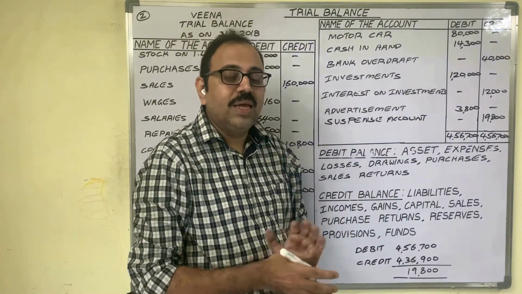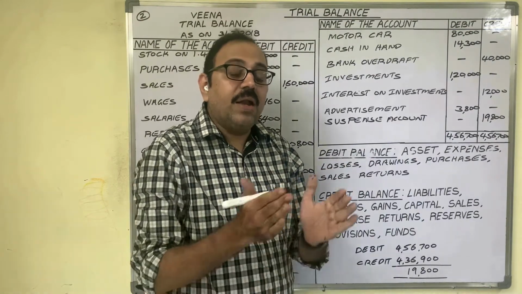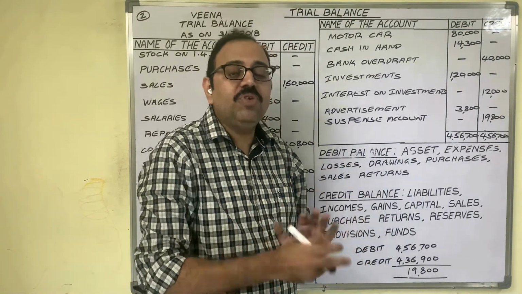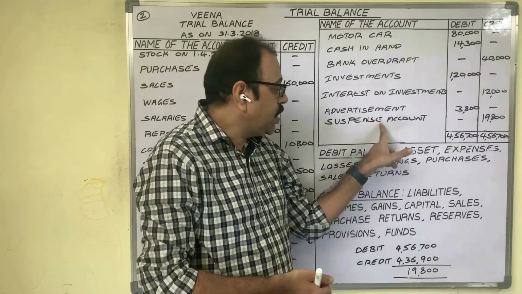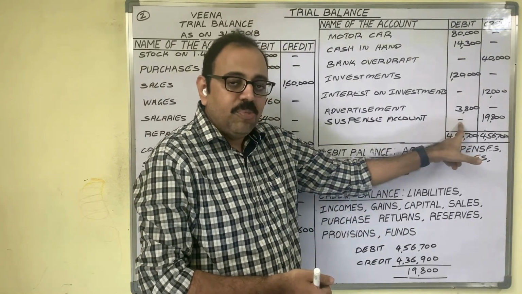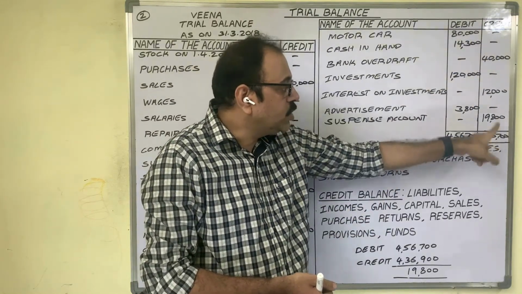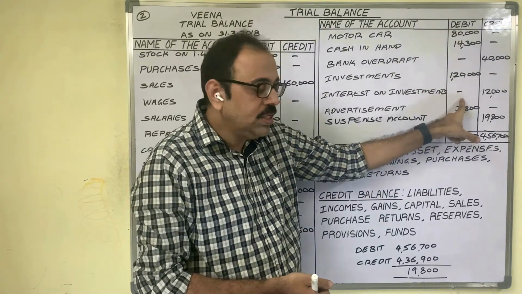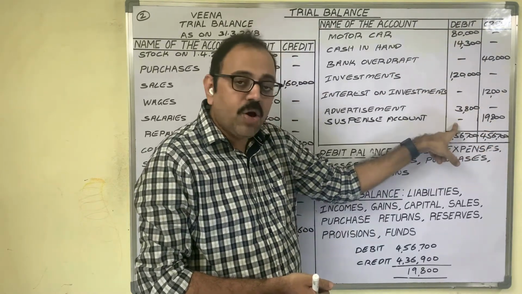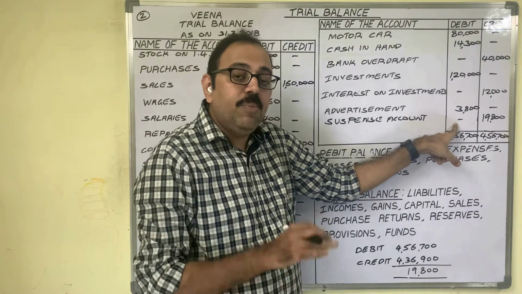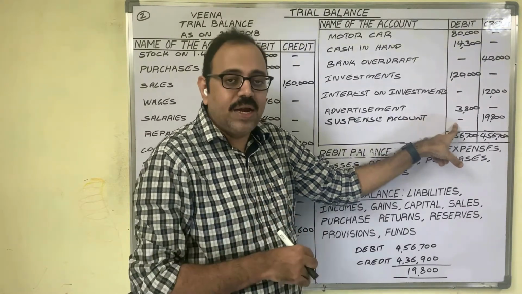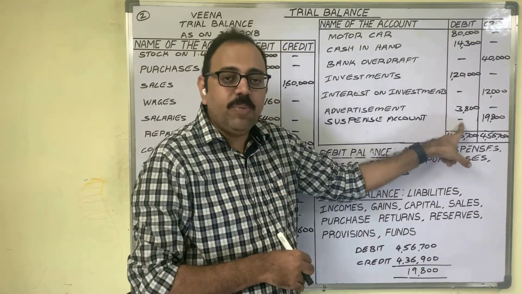That amount, in final accounts, we should take again under the liability side of the balance sheet. Suppose the suspense account is showing a debit balance. That means the credit column total is more and the debit column total is less, so we wrote the difference amount in the debit column. Then in the balance sheet, under the asset side, we have to show the suspense account amount.